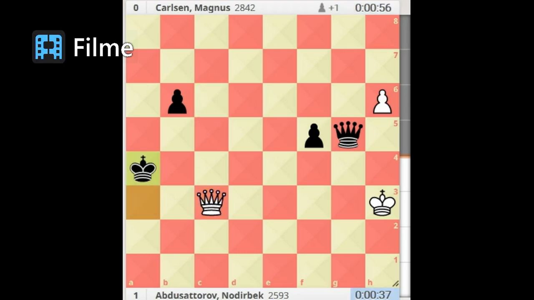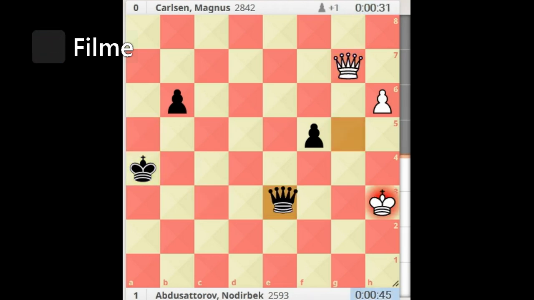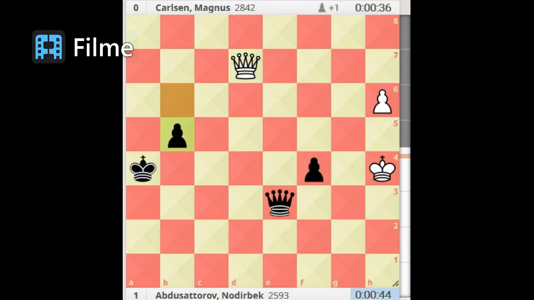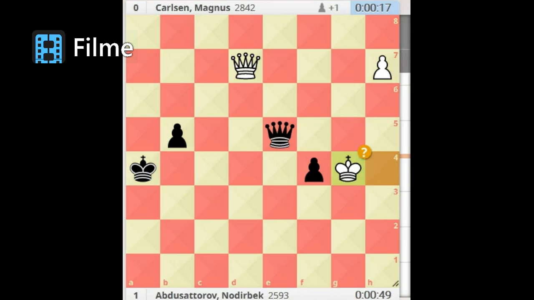King a4. Queen c4 check. What Abdusattorov wants is to give Carlsen the chance to protect the pawn. King a5. Queen c3 check. King a4. Queen g7 threatens the queen of Carlsen, who of course can't trade now, and plays queen e3 check. King h4. f4. Queen d7 check. b5. h7. Queen e5. King g4.